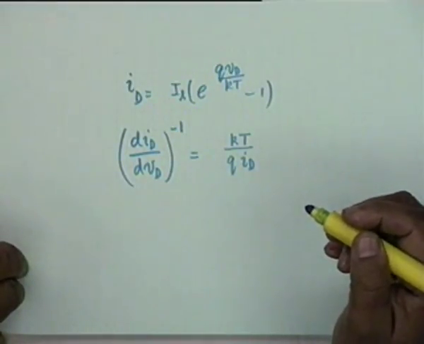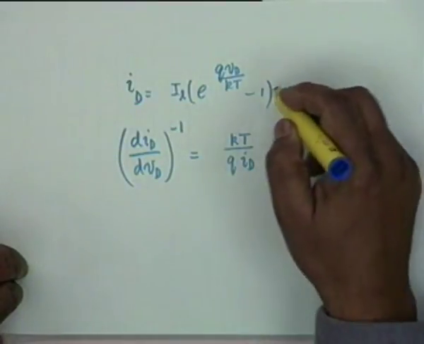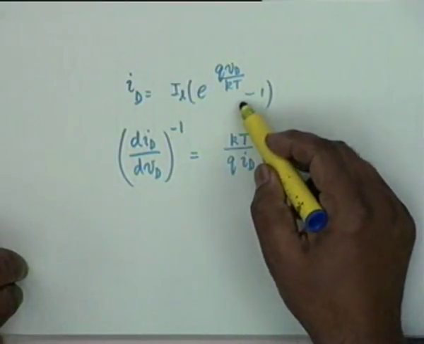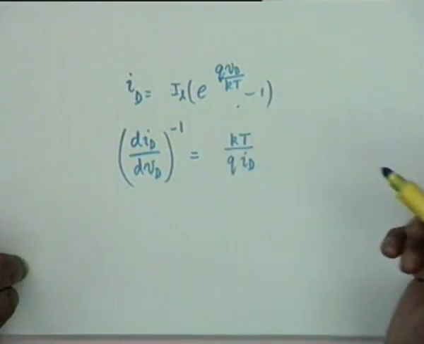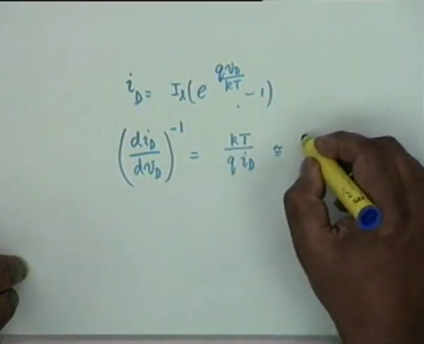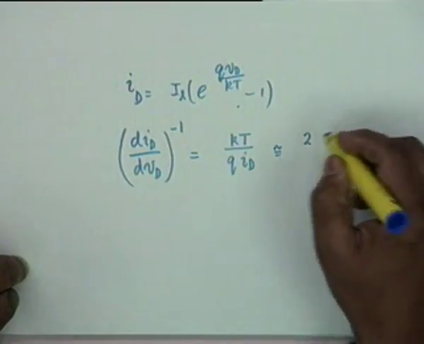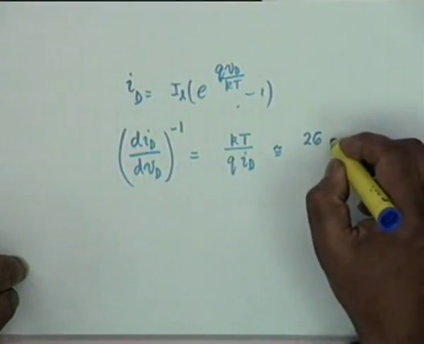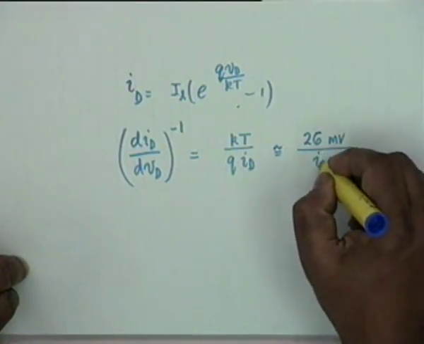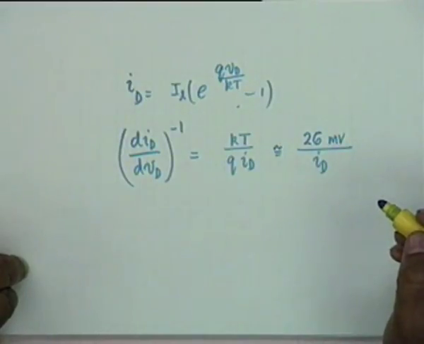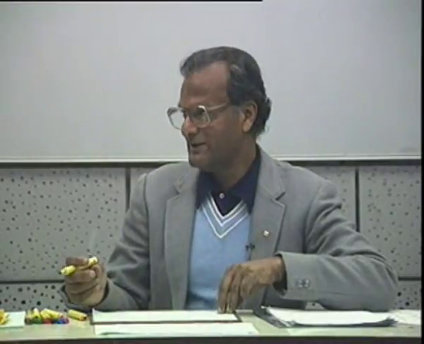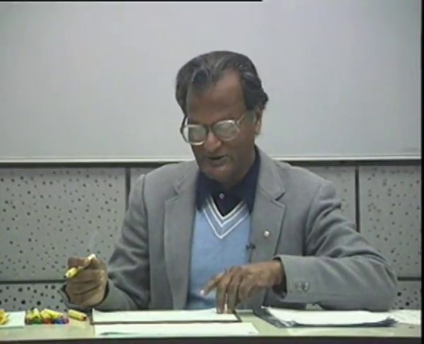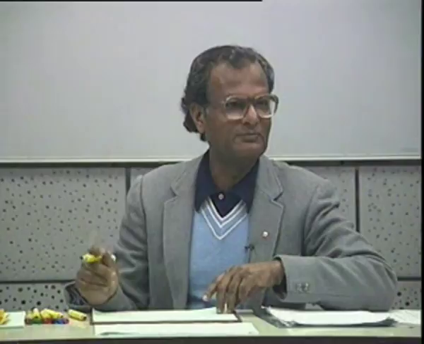That's right. Well, you have to ignore the minus 1 term because we are considering the forward direction. Then you will see that this is equal to kT by qId. So this is approximately equal to 25 or 26, whatever you take, let's take 26 millivolt divided by Id.